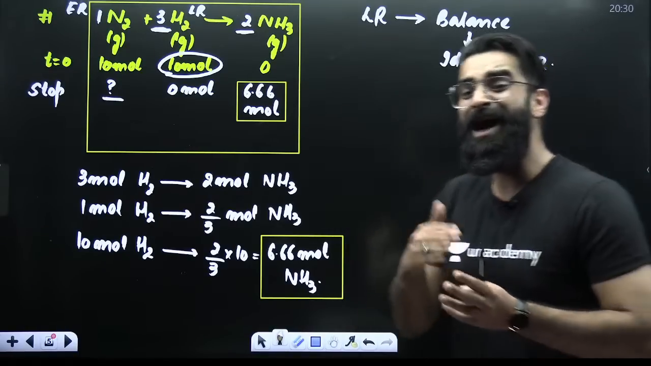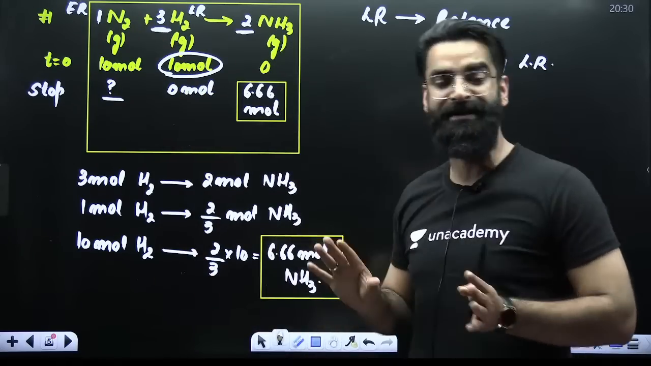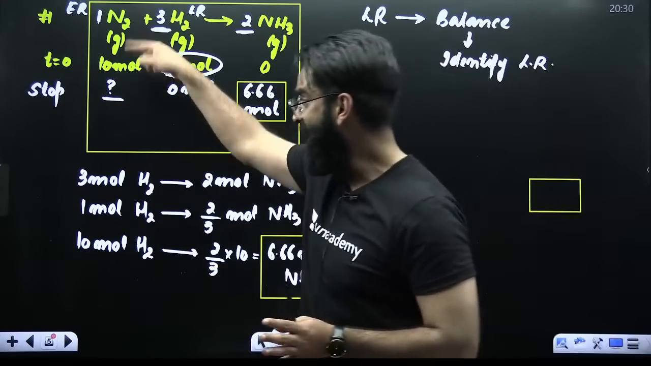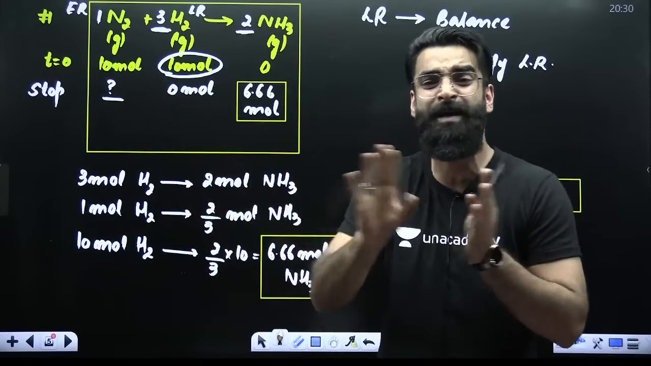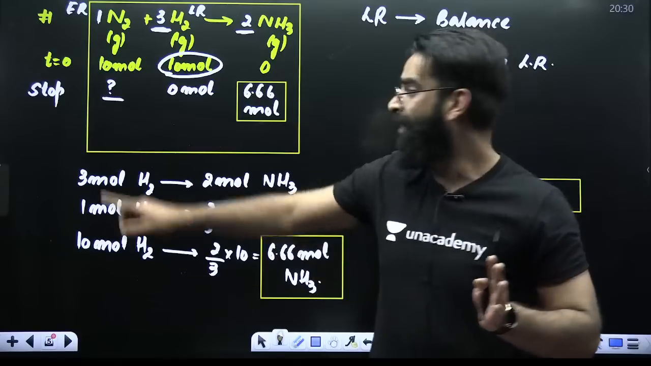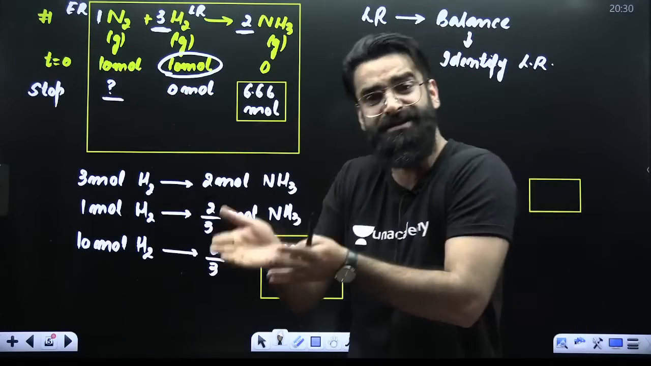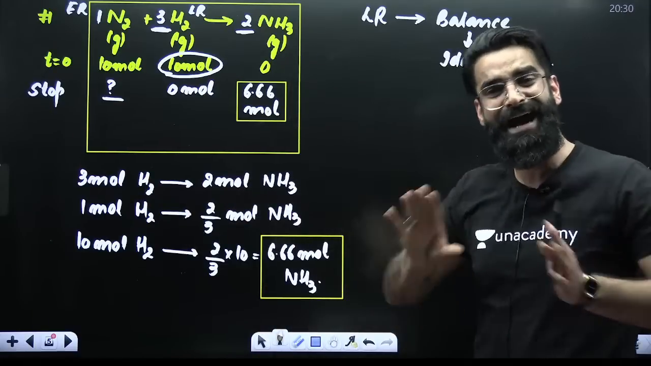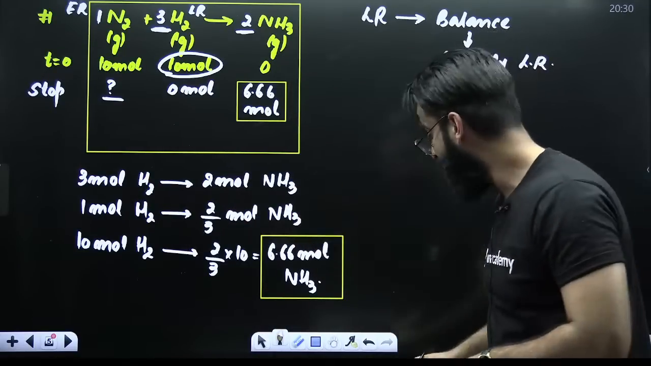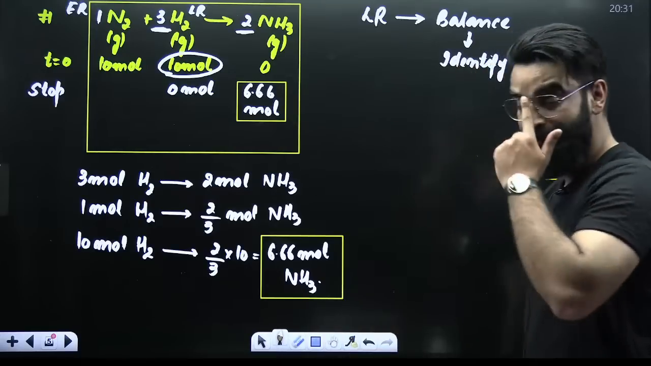Question number 2, they can ask you how many moles of excessive reagent are left in the container. Since it is the excessive reagent, it does not get completely consumed. Among these 10 moles, some moles of N2 would have reacted, but some moles of N2 would be still left in the container at the end of the reaction. How do you check that?